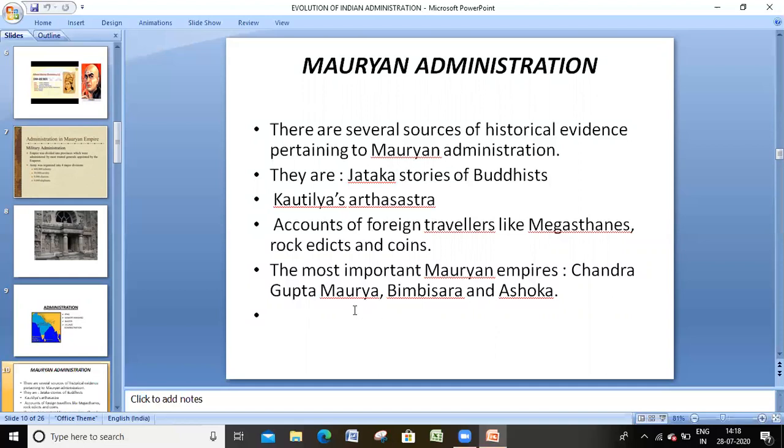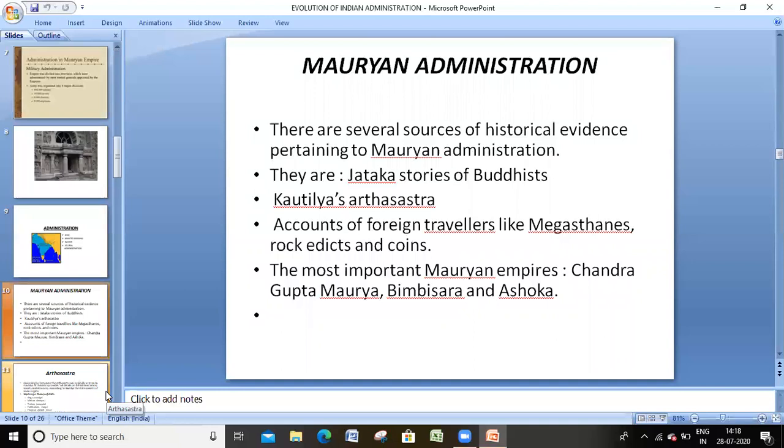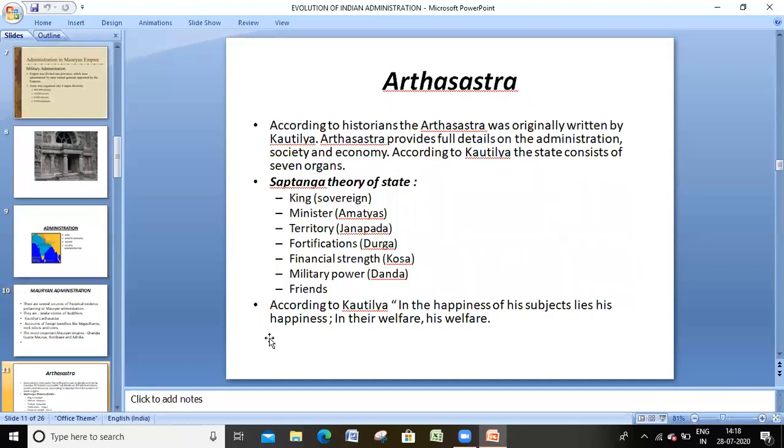Chandragupta Maurya, Bimbisara, Asoka are the great rulers of this Mauryan administration. If you discuss Mauryan administration, we should compulsorily look at the Arthashastra of the great Chanakya. According to historians, the Arthashastra was originally written by Kautilya. Arthashastra provides full details on the administration, society, and economy.